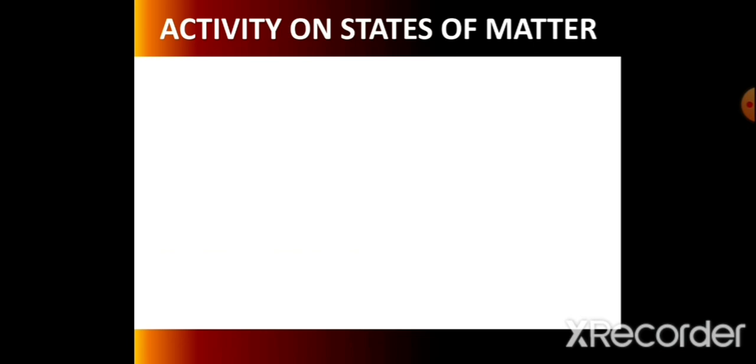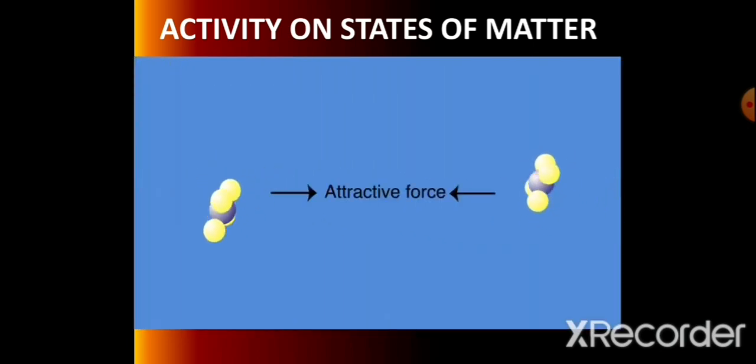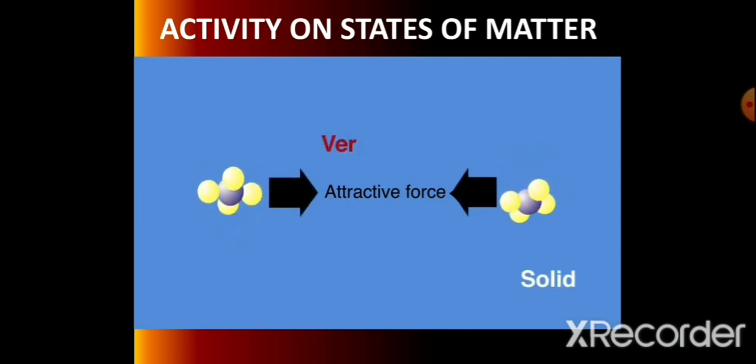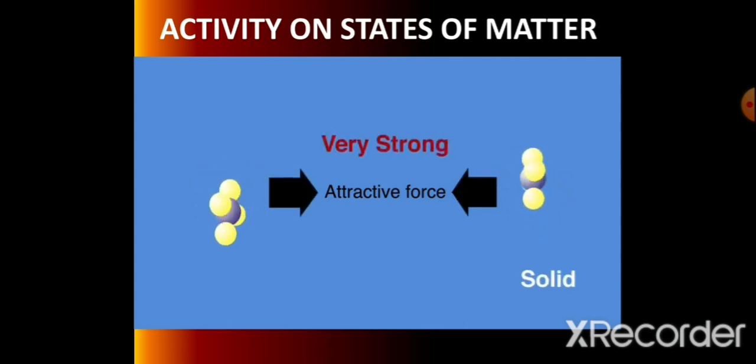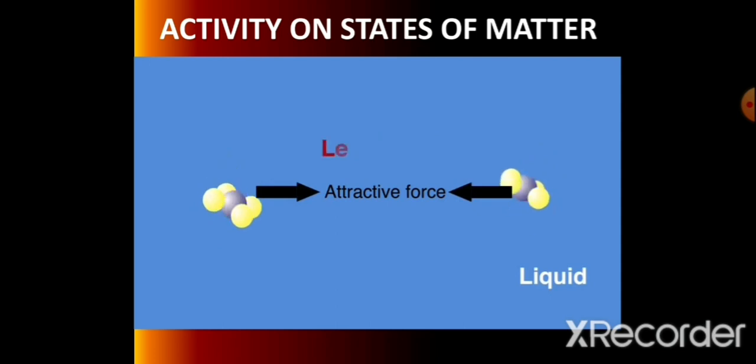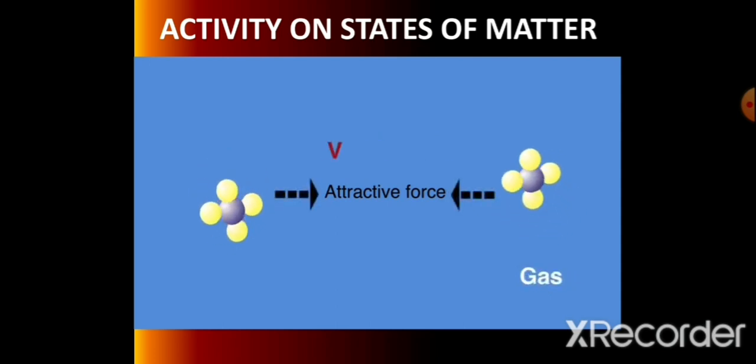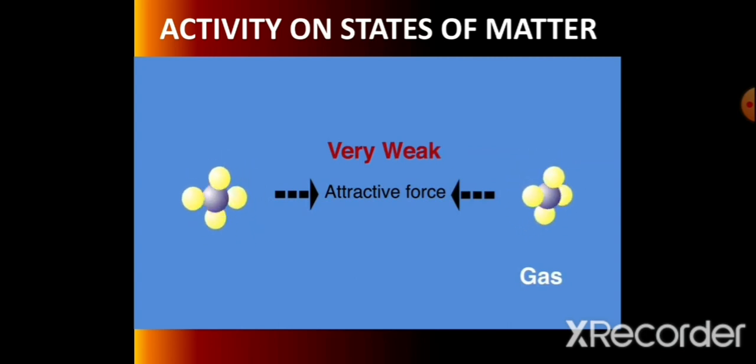Particles of matter have attractive forces between them. It is known as cohesive force. It is different in different states of matter. Like in solid, the attractive force is very strong compared to liquid. Liquid has weaker attractive forces than solid. But in gas, this force is very weak. The strength of attractive forces gives rise to different states of matter.